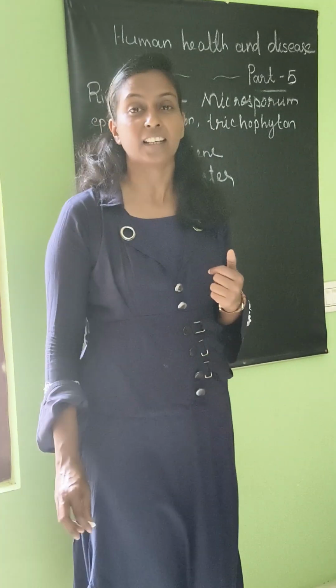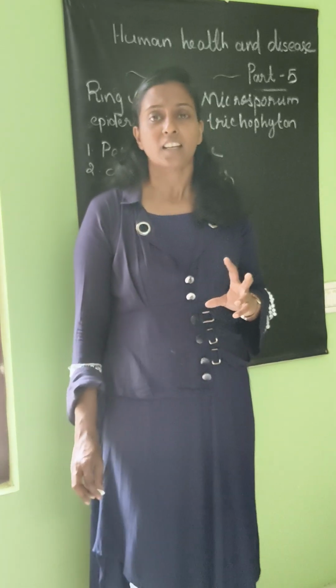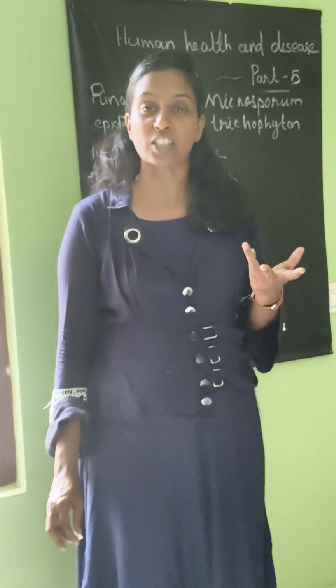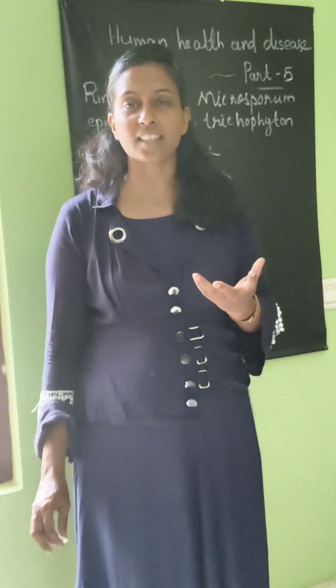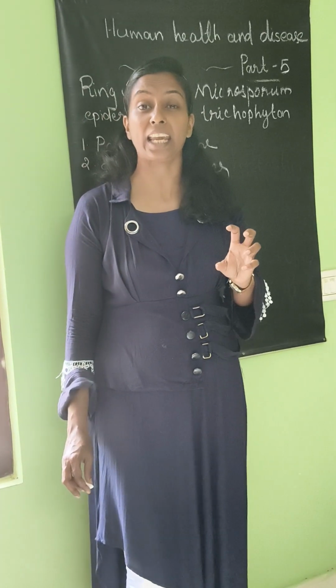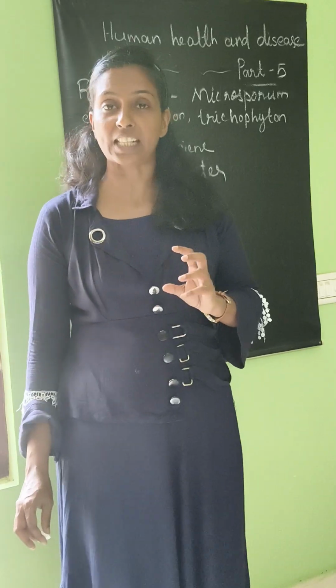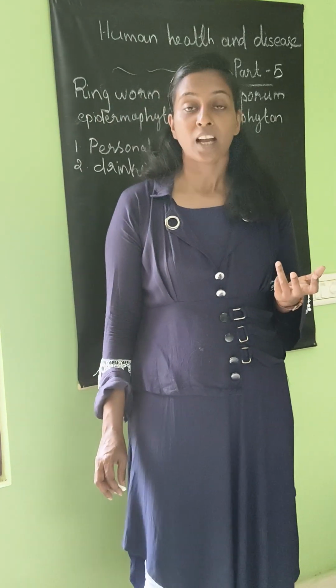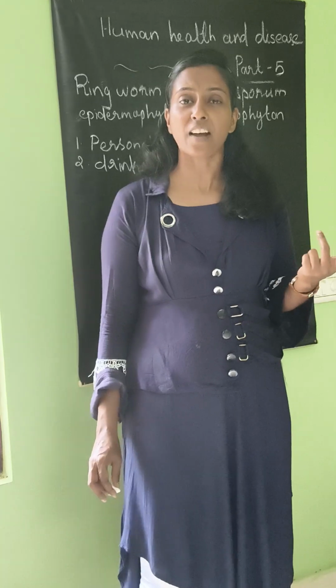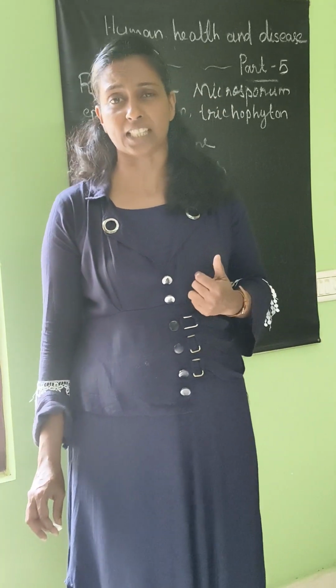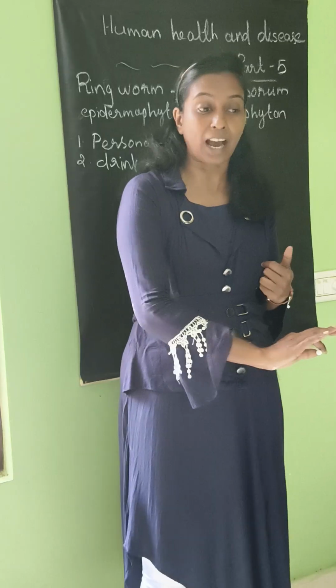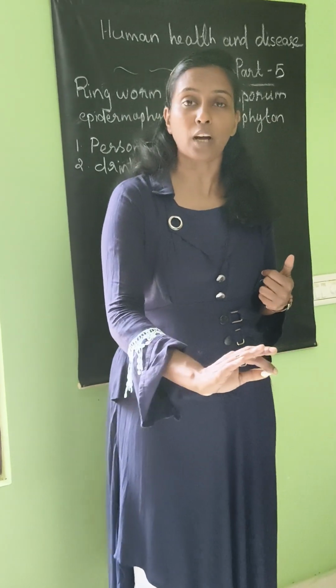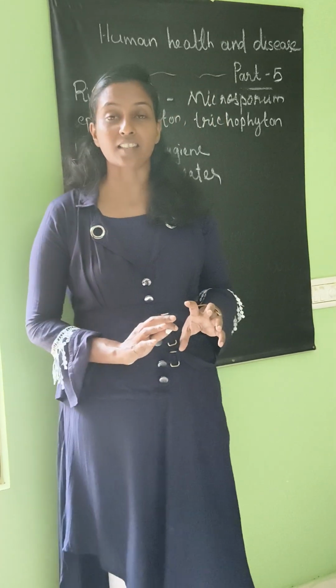And next, these are some common points you can write. Wash vegetables and fruits before eating. We have to wash these vegetables and fruits. Before eating we have to wash our hands. And next, we have studied that mosquitoes are the main carriers of some diseases. We have studied the Anopheles mosquito and the Culex mosquito. These mosquitoes are carriers for the disease. So don't allow stagnant water to stand. Stagnant water is a good source to increase the population of mosquitoes. So don't allow stagnant water.